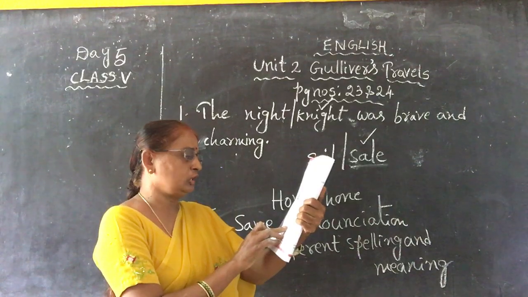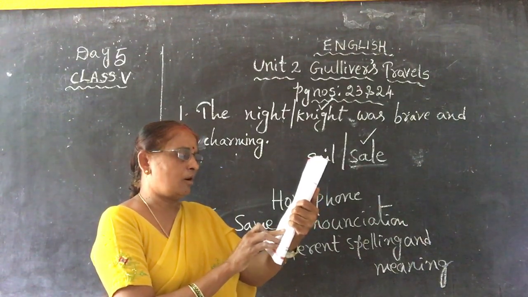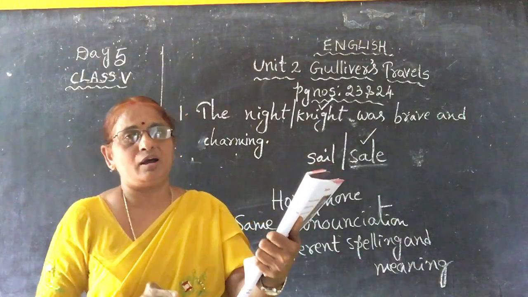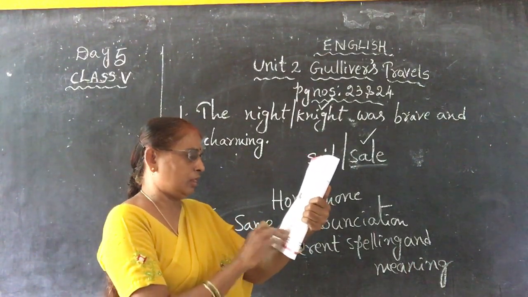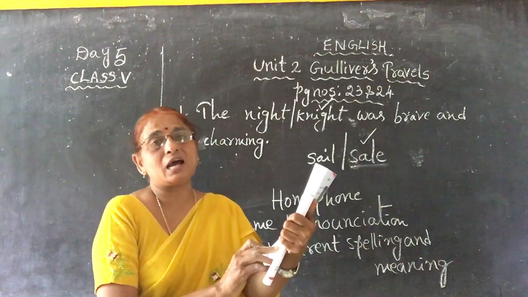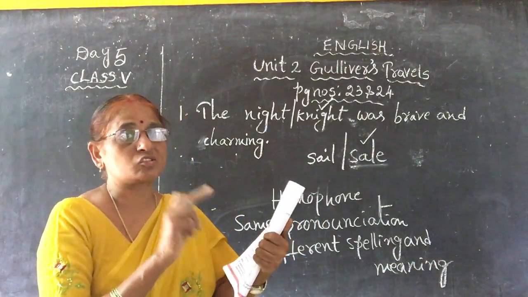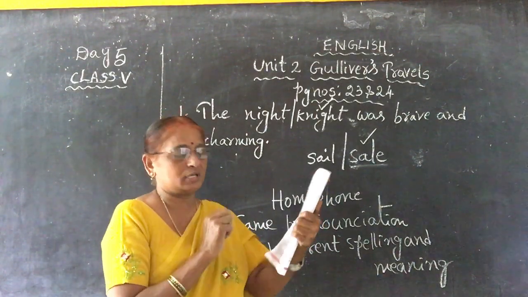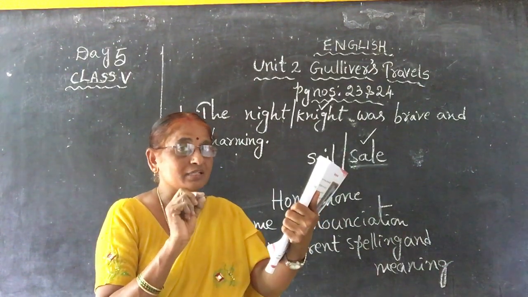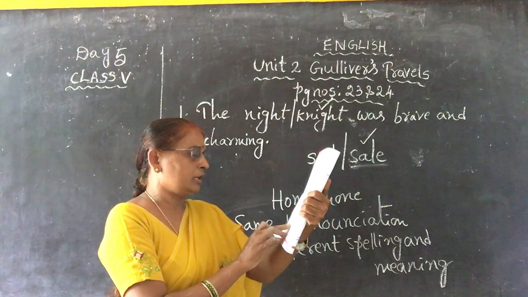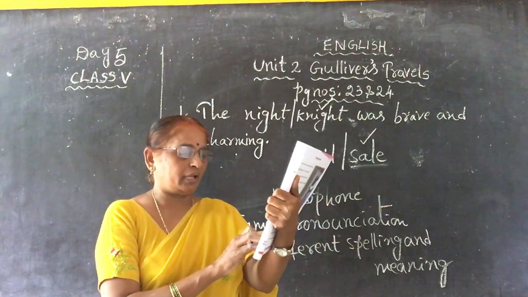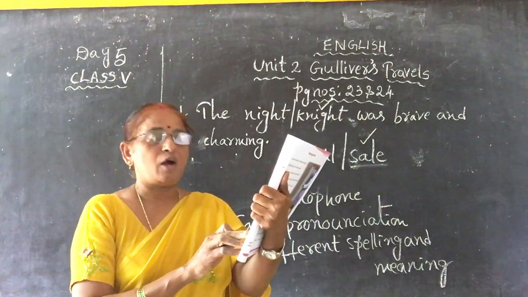Next, Vaishali threw her bottle out of the moving car. So which is the correct one? The armor was made of solid steel or steal. S-T-E-A-L, steal means what? Theft, children. S-T-E-E-L, steel is called what? Metal.